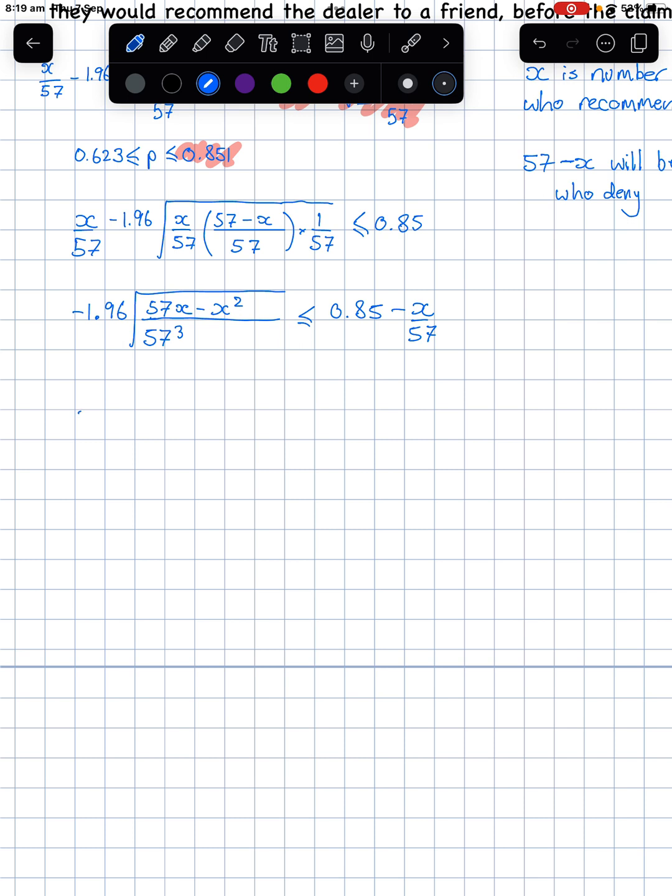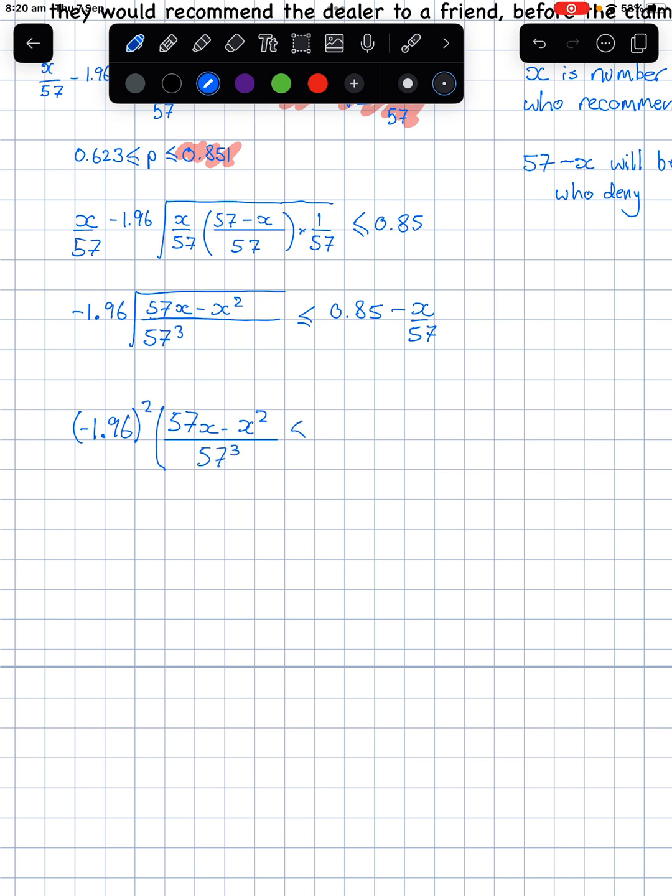Okay, so then we square both sides. So I'm going to get negative 1.96 squared. Okay, and then we're going to have this thing here. So 57x minus x squared, the square root's gone now, over 57 cubed.